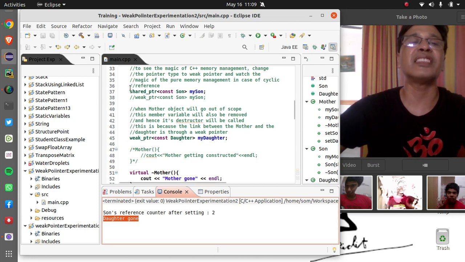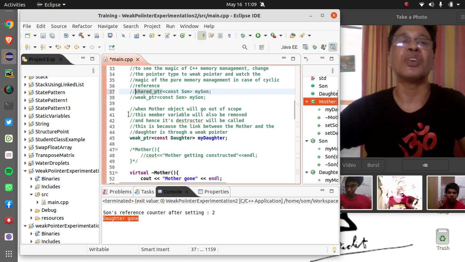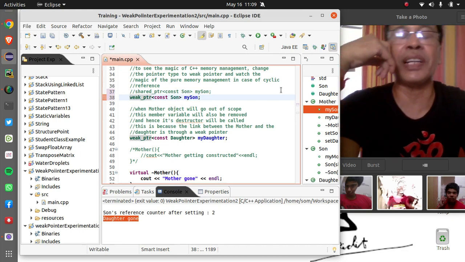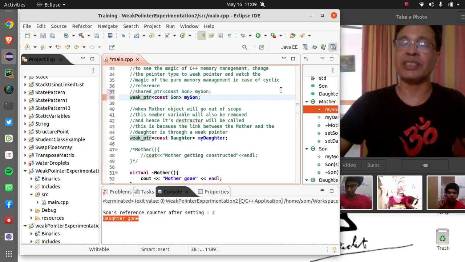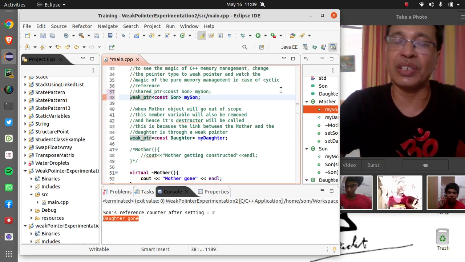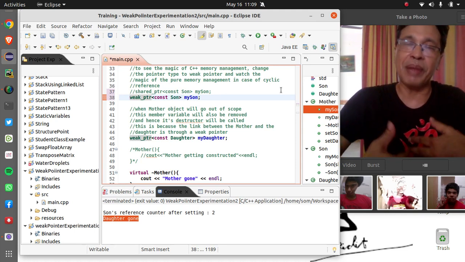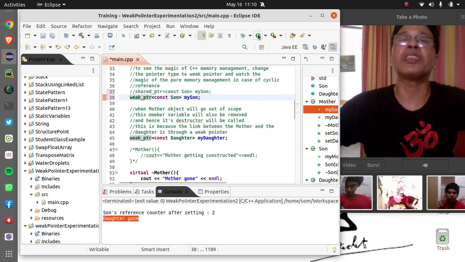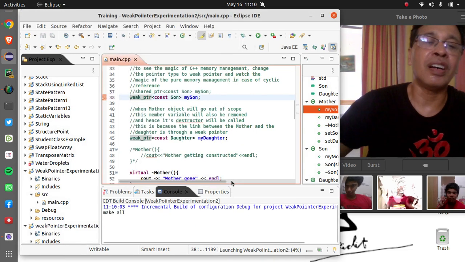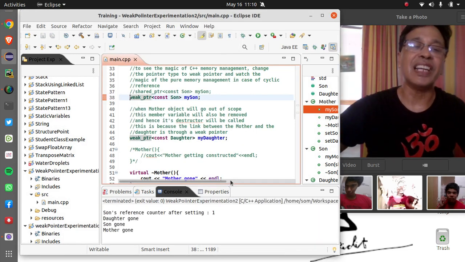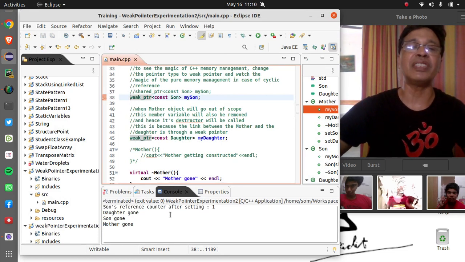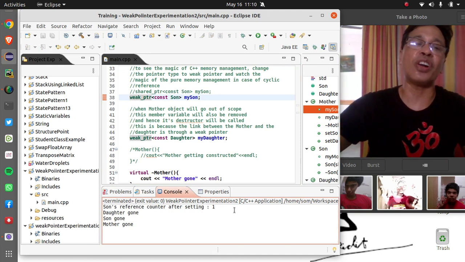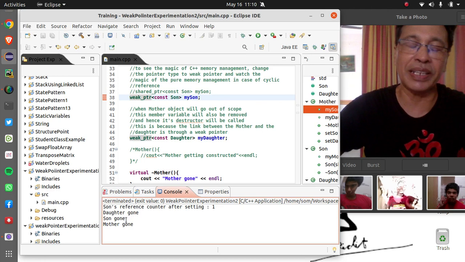Now let us change the shared pointer reference to the son to a weak pointer. Now you will see the magic. Because it's a weak pointer reference in mother, whenever mother sets the son, the son's reference counter will not be incremented. So it will remain 1, as it was when created. Now if we run it, after setting the son, the son's reference counter remains 1. When the stack is unwound in reverse order, the daughter is gone, and then the son's reference counter will be decremented, so it will become 0.